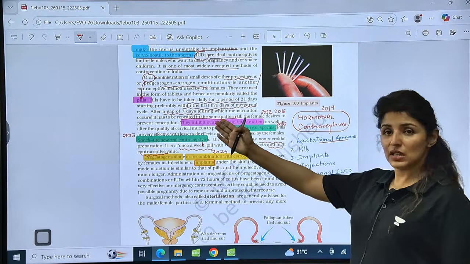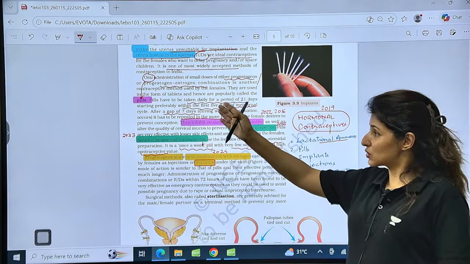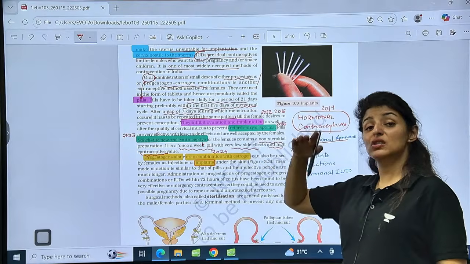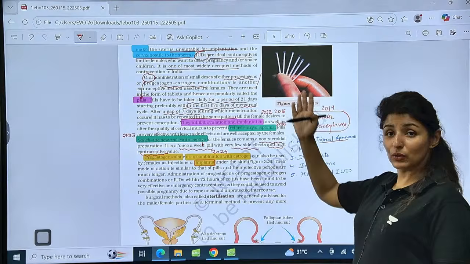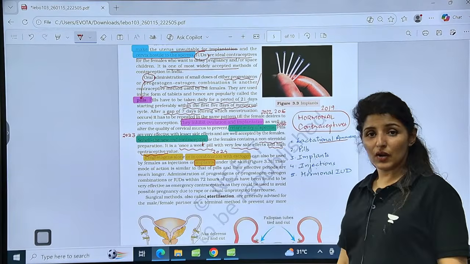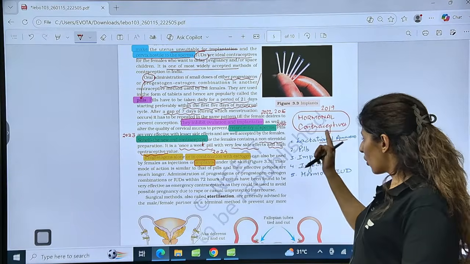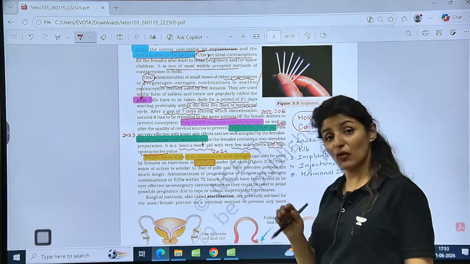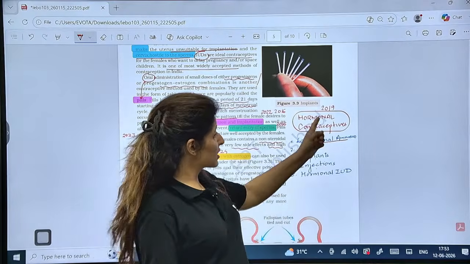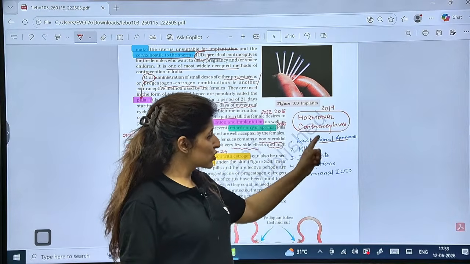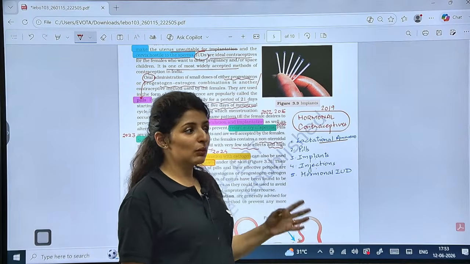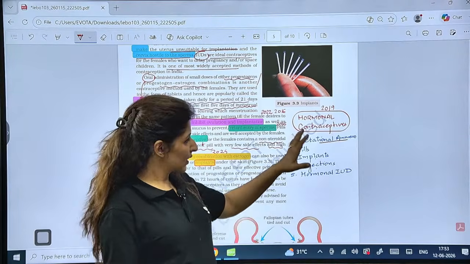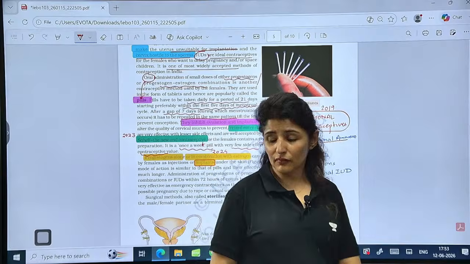Then pills, we have seen estrogen and progesterone combination or just progesterone. Implants, injections, and hormonal IUDs we have just studied, right? LNG20 and progesterone, all these involve the action of hormone. So this question was asked in 2019. See, which of the following methods are hormonal in nature? So understand the mode of action very clearly. This is the question. Is that clear?